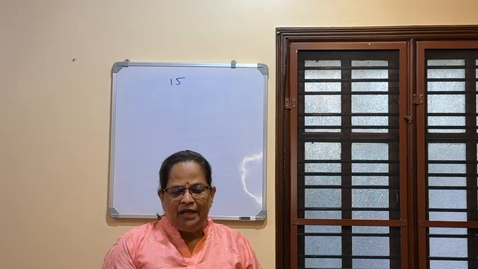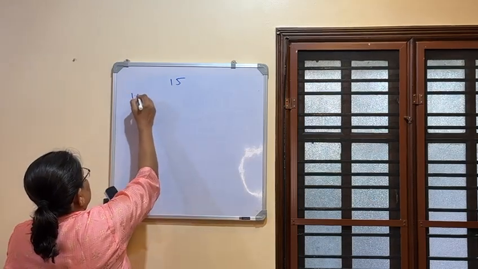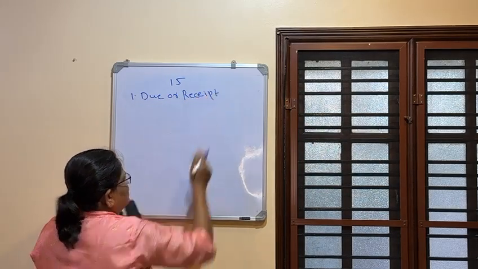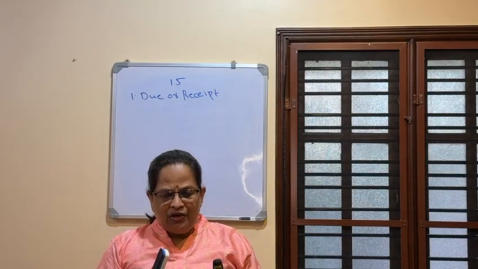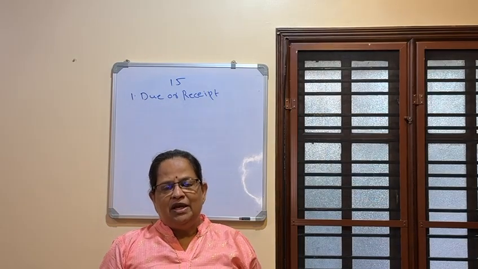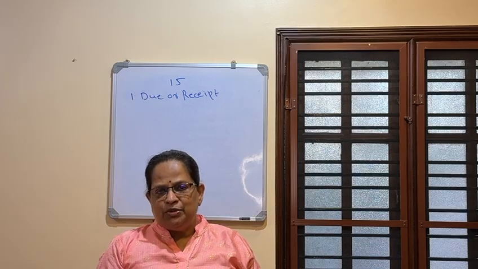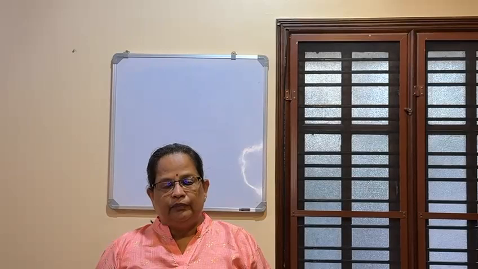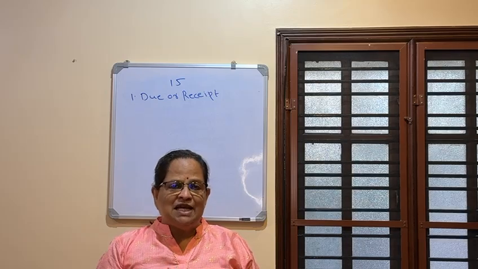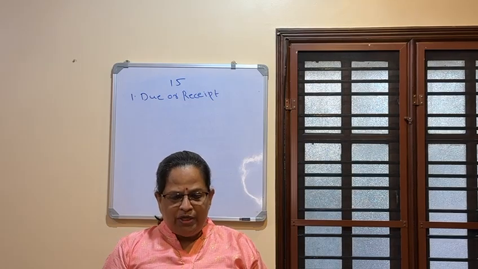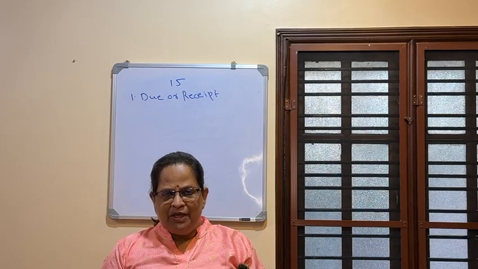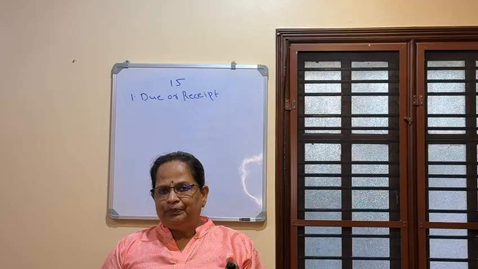So, first point is salary on due or receipt basis. Salary paid in India either on the last day of the month or on the first day of the next month. For example, if you are working in August 2025, either you will get salary on August 31st or you will get it on September 1st. If salary falls due on the 1st of the month, and the last salary is paid on March 1st, then salary from March 25 to February 28 shall be considered for the assessment year 25-26. That means March salary you will get on April 1st.